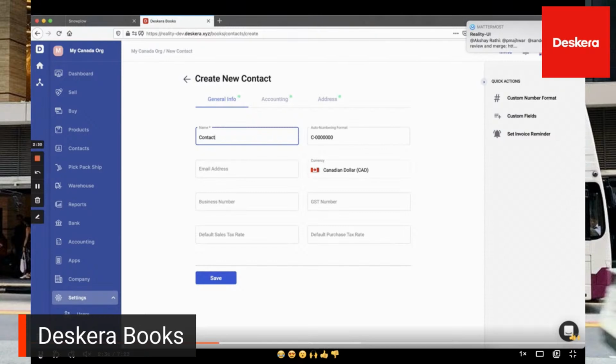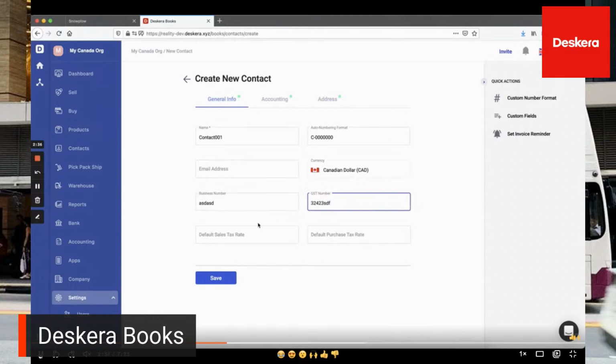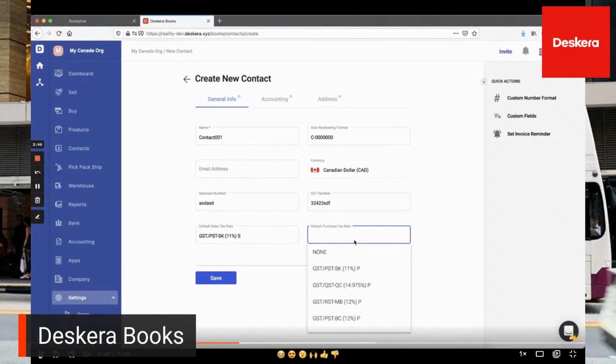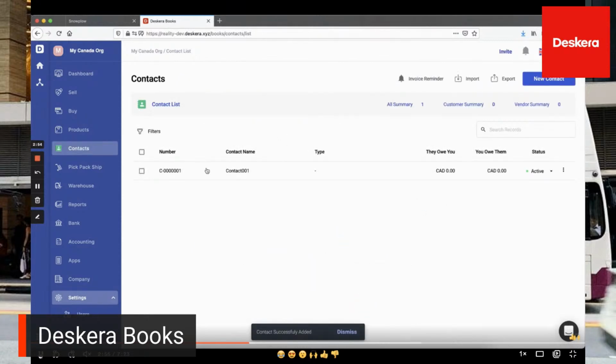Yes, so this screen always changes based upon your statutory compliance. So based upon which country you're in, this will change from US to Canada to other countries as well. So now you can select your default sales tax rate, your default purchase tax rate, and then you can just save it.